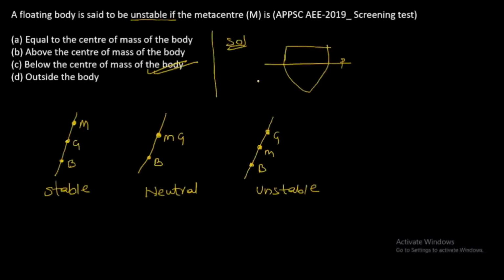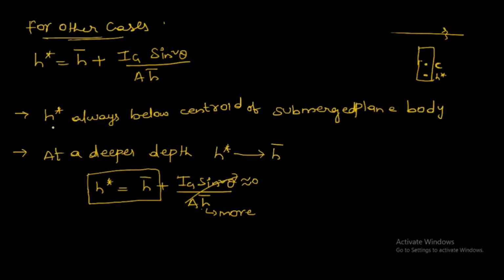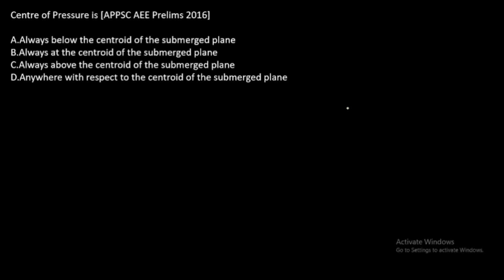We already discussed in the previous question that center of pressure is always below centroid of submerged plane body. So option A is the correct answer.